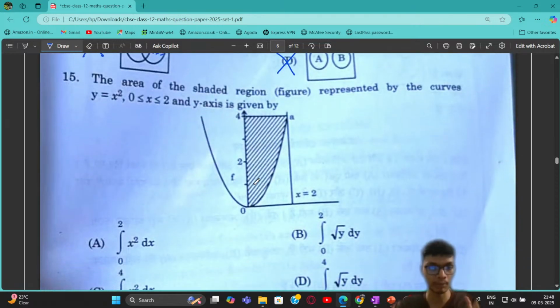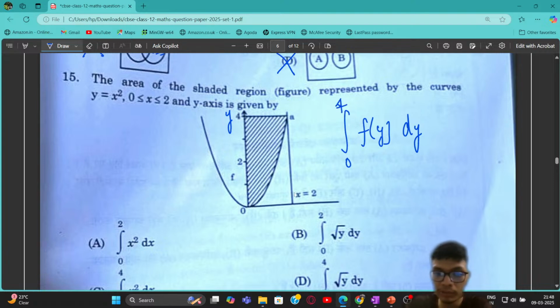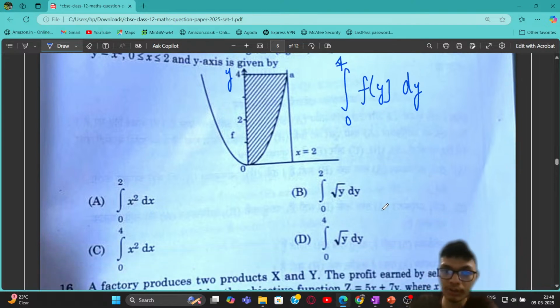Again, we have the next problem where we have to find the area of the shaded region bounded by the curve, right? Here you can see that we are not finding the area with respect to the x-axis, but with respect to the y-axis. In this case we have to put the integrand with respect to dy, and the function should be in terms of y, and the limit in y should go from 0 to 4, right?